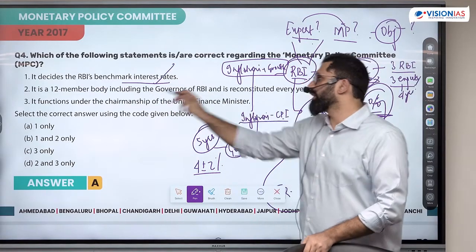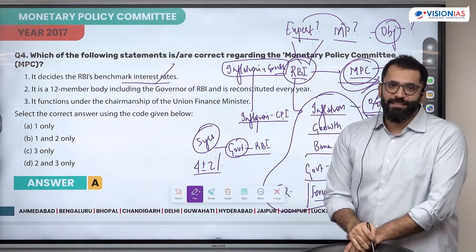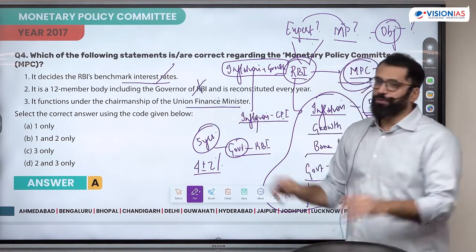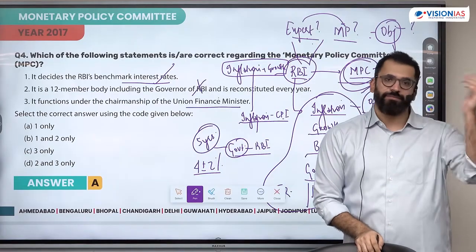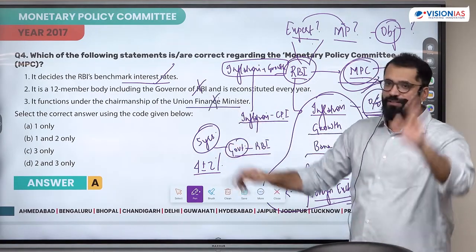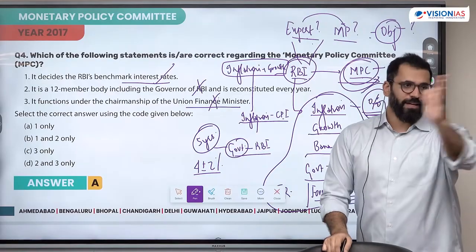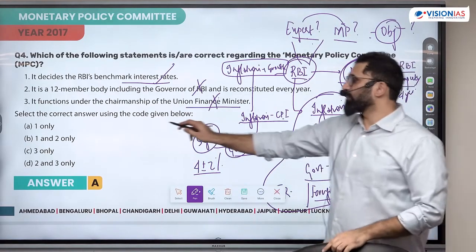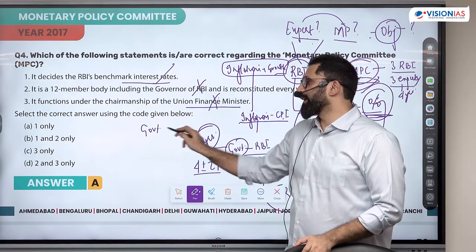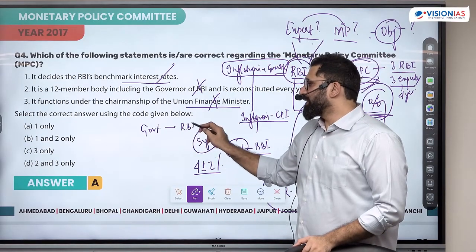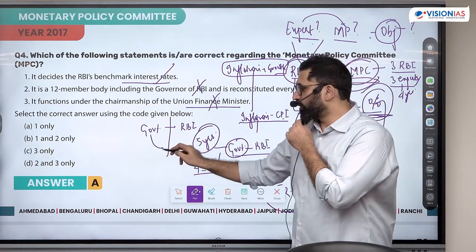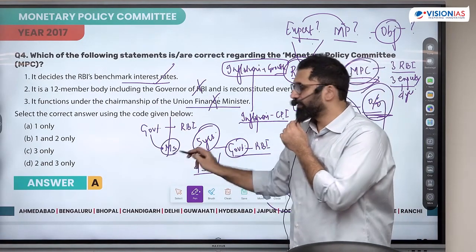It's a 6-member body including governor. It can't function under the chairmanship of Union Finance Minister, because finance minister is the government. You don't want government taking control of money. Again, you will have a problem. Why government control money will be a problem? Why RBI needs some sort of independence? Why we don't want government control over money supply?